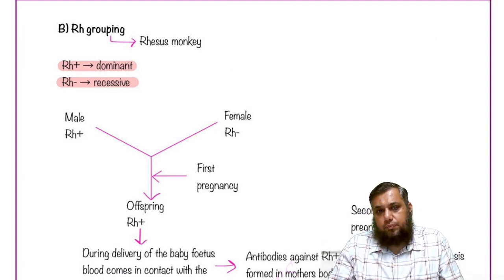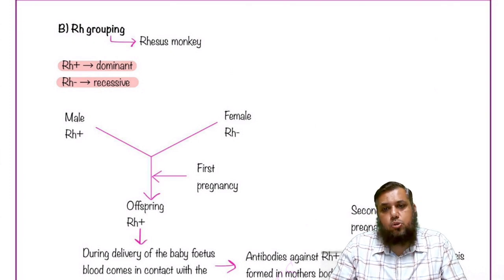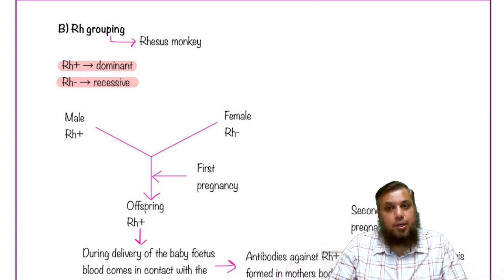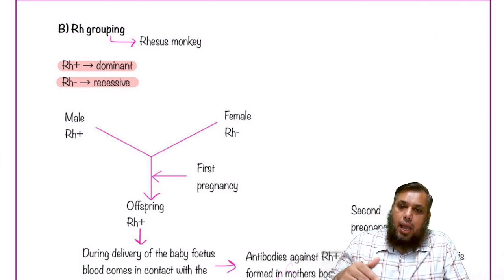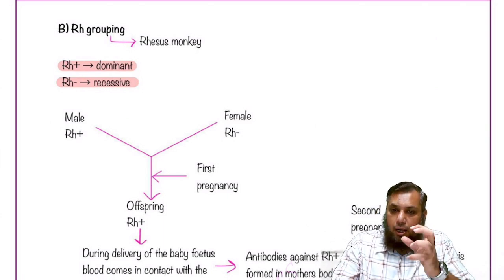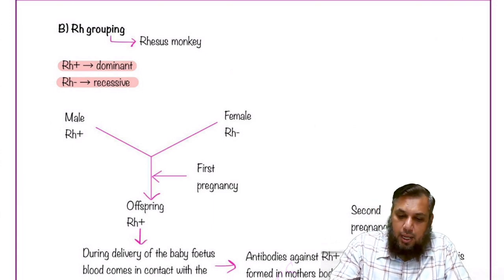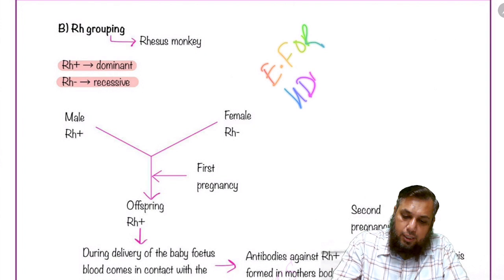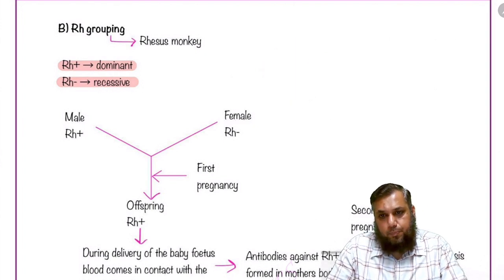During the second pregnancy, once again the father is Rh positive, the mother is Rh negative. The second child is also Rh positive. Once again, the mother's immune system doesn't know that the baby is Rh positive. But still, from the last pregnancy, the antibodies that she had produced will pass through the placenta and then attack the RBCs of the fetus. As a result, there will be clumping of the red blood cells of the fetus, and that is called erythroblastosis fetalis or hemolytic disease of the newborn, HDN.